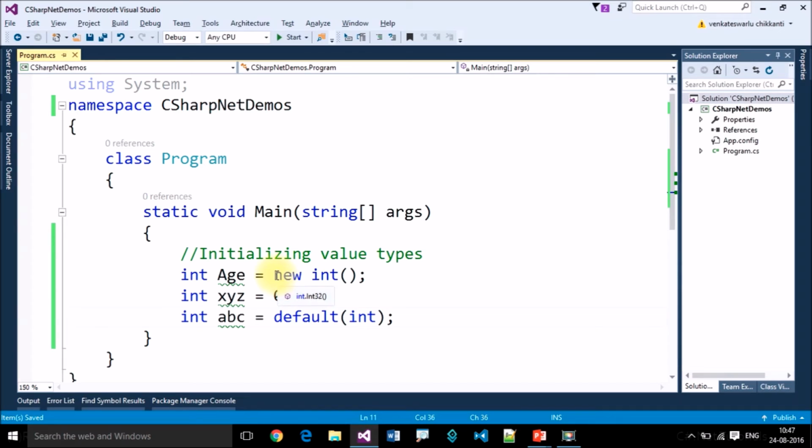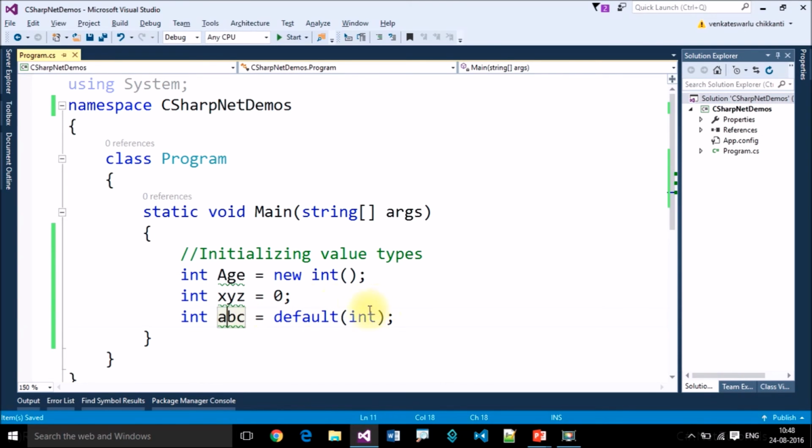This type of initialization is calling the default constructor of integer type. Then this is assigning whatever value we want, and this third one is assigning the default value of integer type. Default of type int means we are trying to read the default value of integer and assigning it back to the integer variable. So the third statement will read the default value of integer type, then it will assign that value to this.